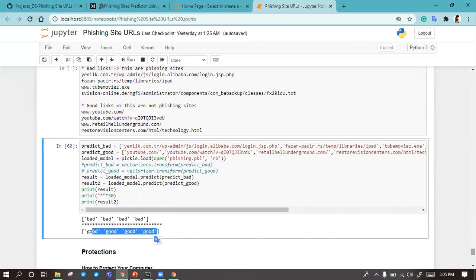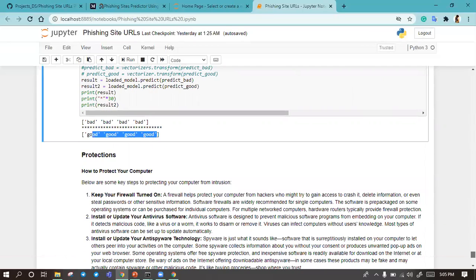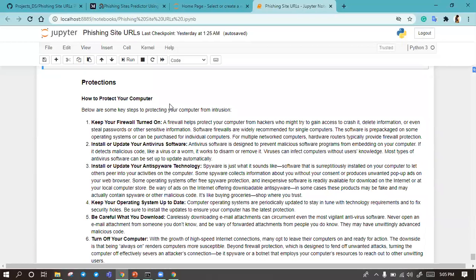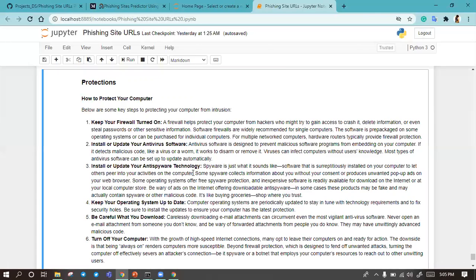It sounds so good. After that I just give information about protection. How can you protect your computer? Keep your firewall turned on, install or update your antivirus software, install or update your anti-spyware technology, and keep your operating system up to date.